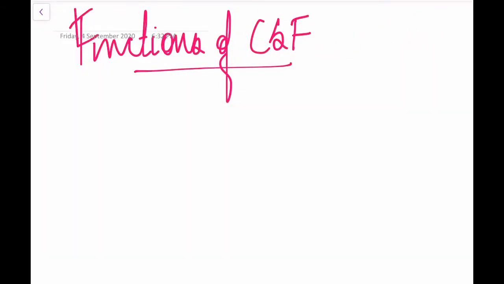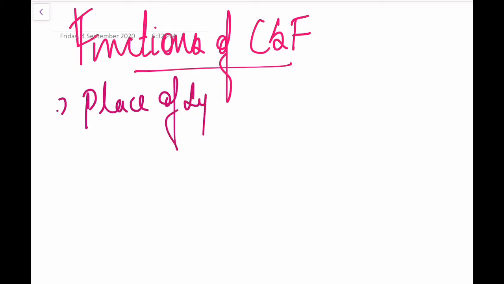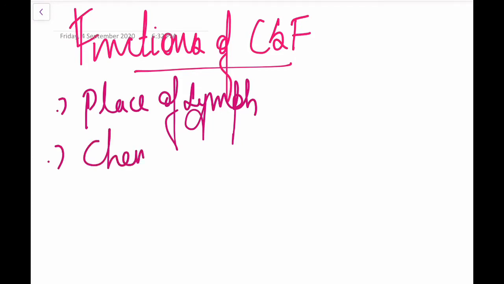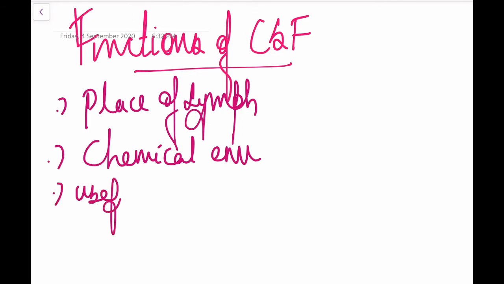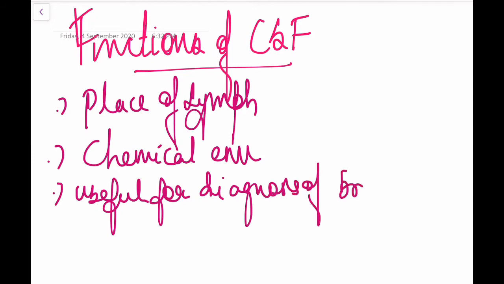Cerebrospinal fluid functions. It takes the place of lymph in the brain, because there is no lymphatic system for the brain. It provides an optimal chemical environment for the optimal activity of neurons. It is very useful for the diagnosis of various brain disorders, as we test the cerebrospinal fluid.